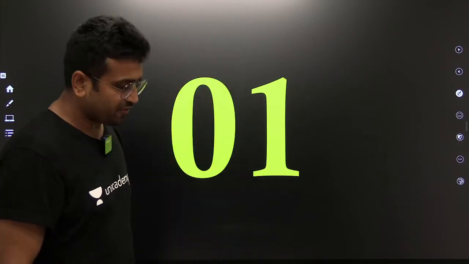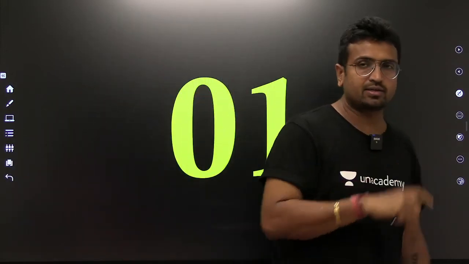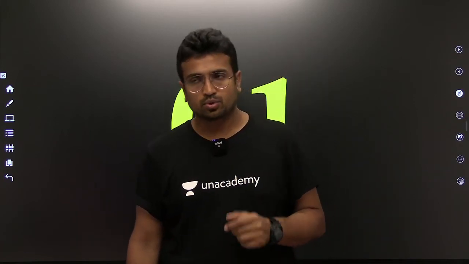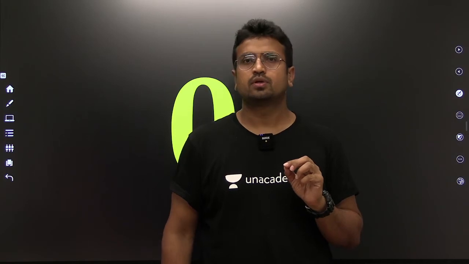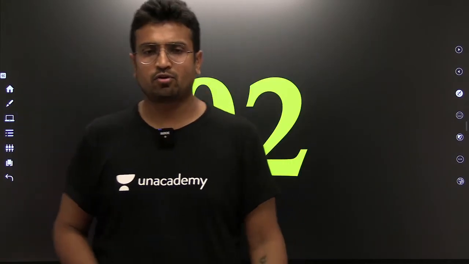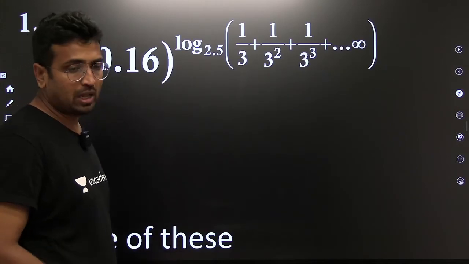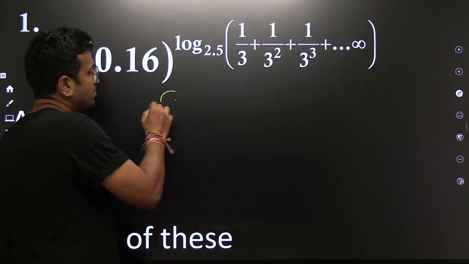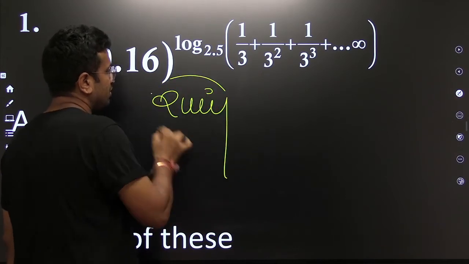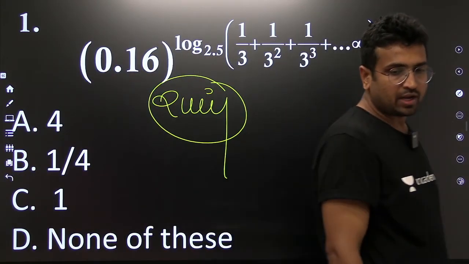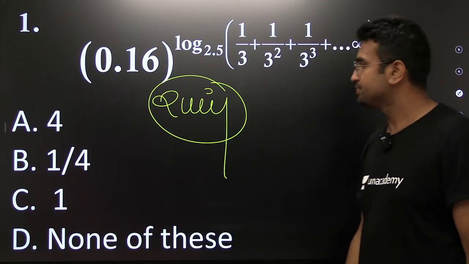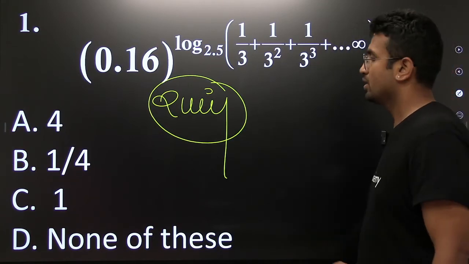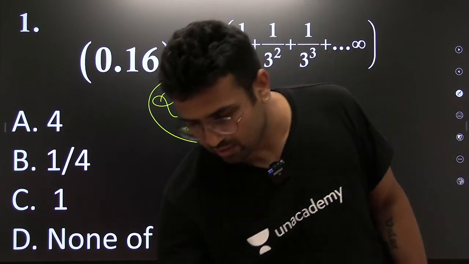Let's start. The very first question, the kind of pattern IIT Bombay has picked. Based on this, you can see a particular 1 to 2 mark question based on log. I would be more than happy if you can solve this particular question. The time I am giving you is 2 minutes. We will have a detailed discussion after 2 minutes. I want you to solve this in 2 minutes. Go ahead, guys. You've got 2 minutes and you have to tell your answer.